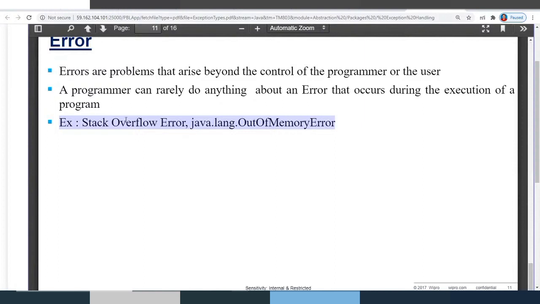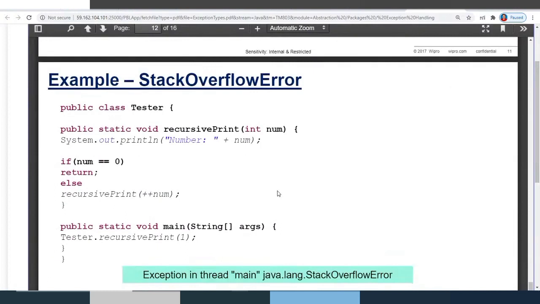All the function calls will be stored in the stack, and then there comes a situation where the stack gets full. In such a case, you can get this StackOverflowError. That's one example.